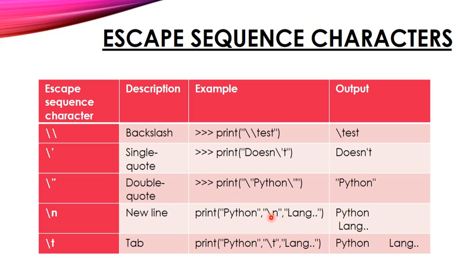And for new line, which we saw in the demo session, Python will be on one line and language will be on the next line. And backslash tab, this also we have seen in the demo session, Python, some space, and language. Okay, so this is the syntax for how to use the backslash as an escape sequence character.